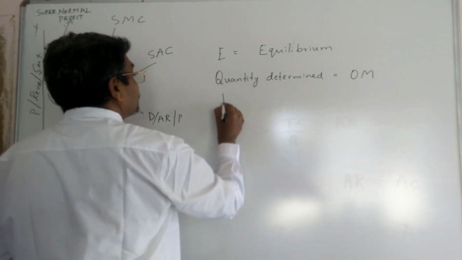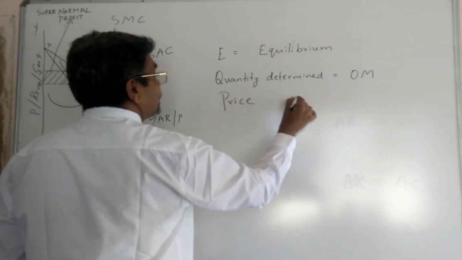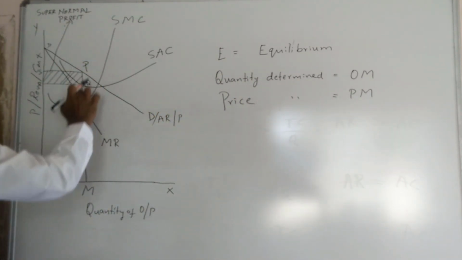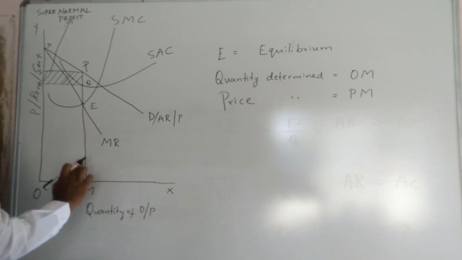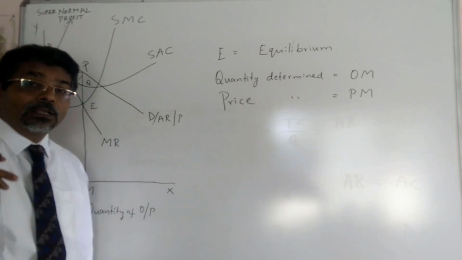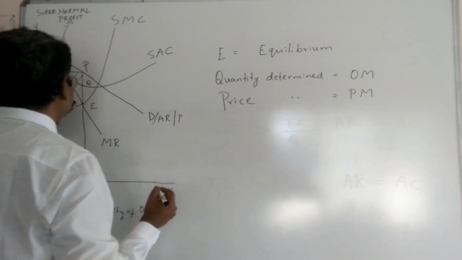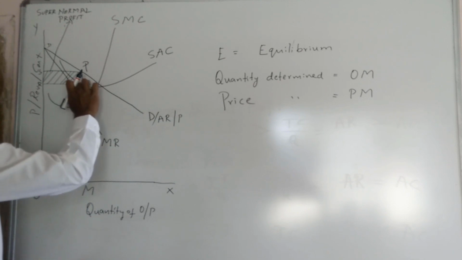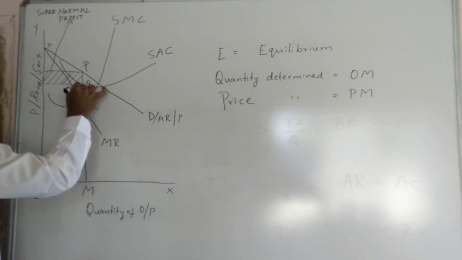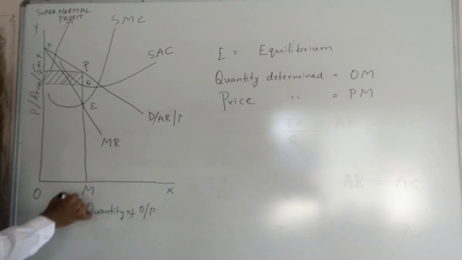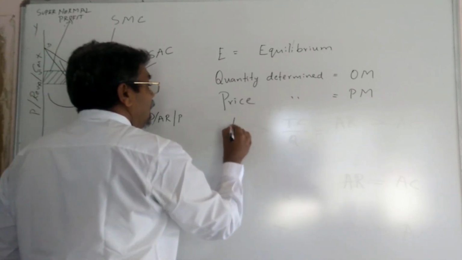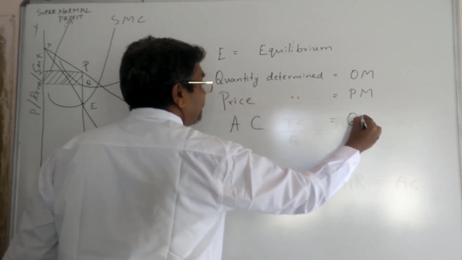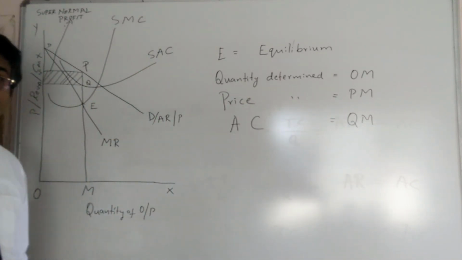Price determined is equal to PM. PM is the price. Then, what is the average cost? The average cost is QM. From here to here, point Q to M is the AC. Average cost is equal to QM.